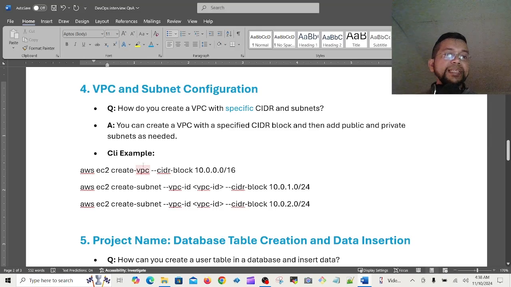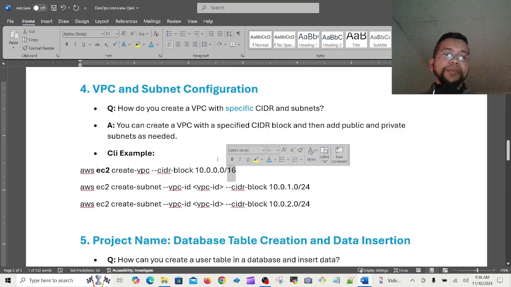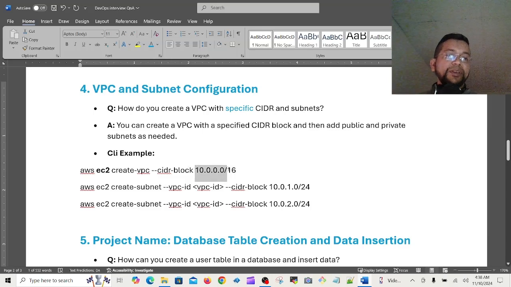So the CLI command is like that: aws ec2 create-vpc, then cidr-block like this, 10.0.0.0 for IPv4 /16. 16 means 65,000 something IP addresses are allocated here. So it's fair enough, normally a VPC is like that. But see here, ec2 create-subnet. So when a subnet is coming, then see here /24. That means it is smaller than this one.